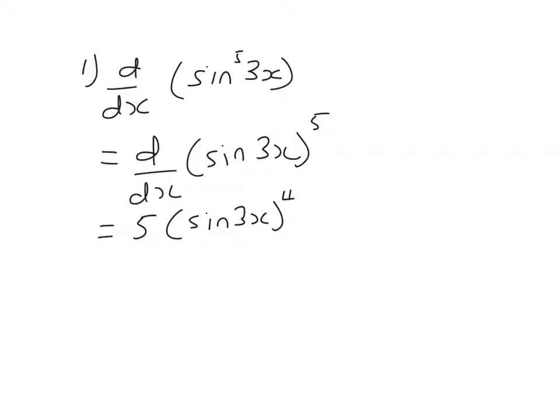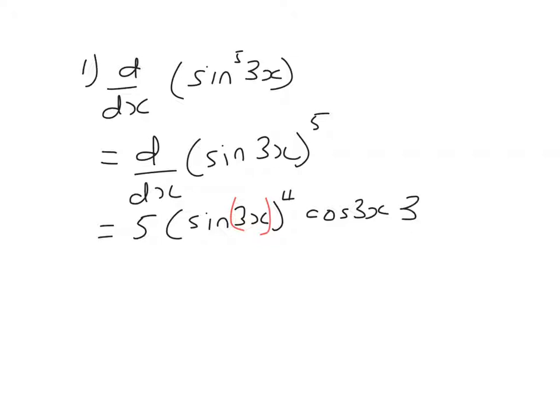But then you need to differentiate the contents of the bracket. So the contents of the bracket are sine of 3x. So if we differentiate sine of 3x, sine differentiates to cos. But then we've got to differentiate the 3x. It's a bit like there's another bracket there. And if I differentiate 3x, of course, that's 3.